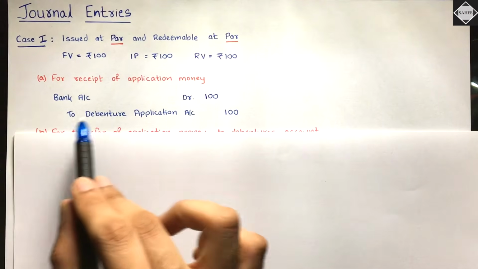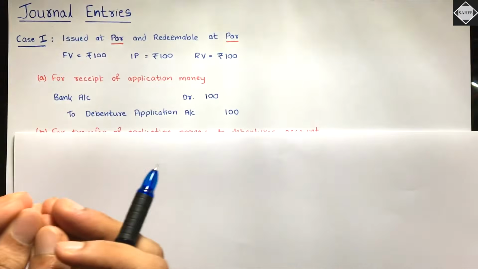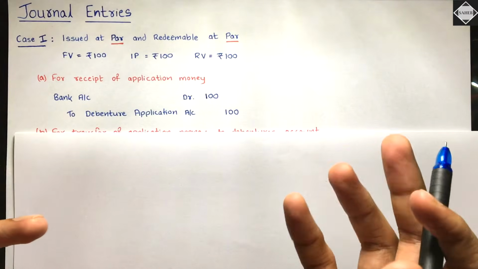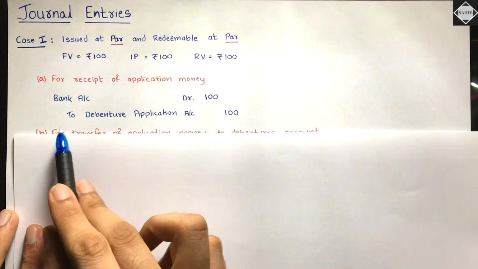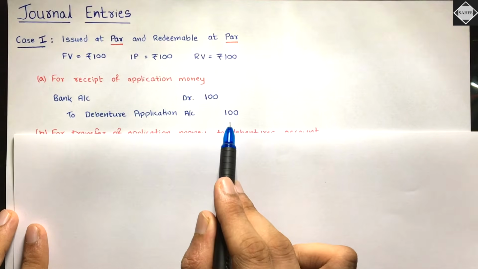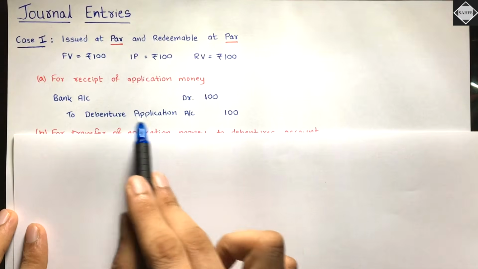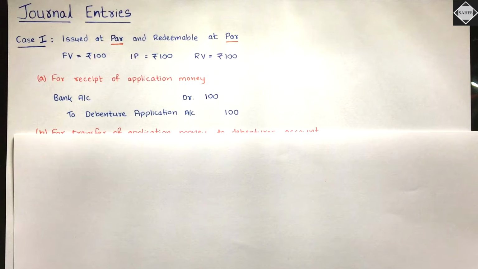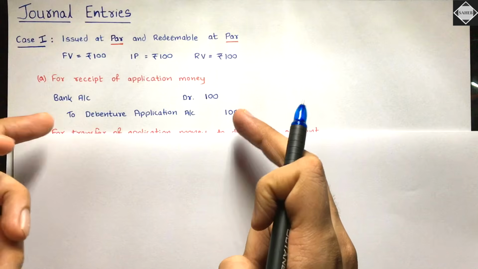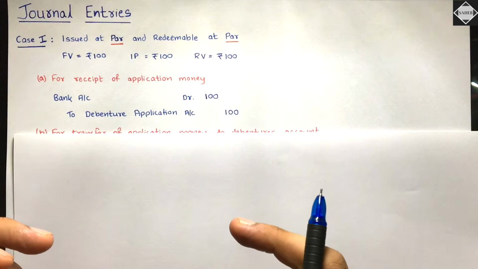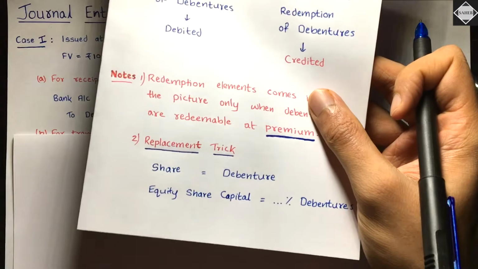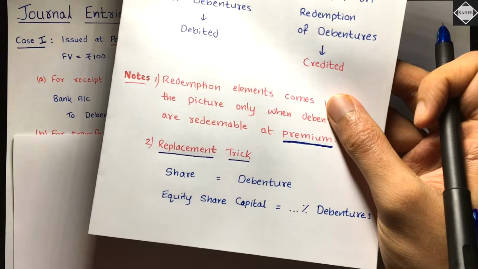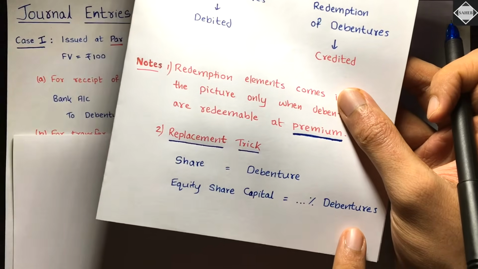Yeah, bank account is an asset account. The company has received the money from the debenture holders, right? So 100 will be debited in the bank account, and then debenture application account will be credited. This is just a dummy account where we park our money for some time, and then we'll eventually transfer it. In issue of shares, you used to transfer to equity share capital account. Here you will transfer it to percentage debentures account.